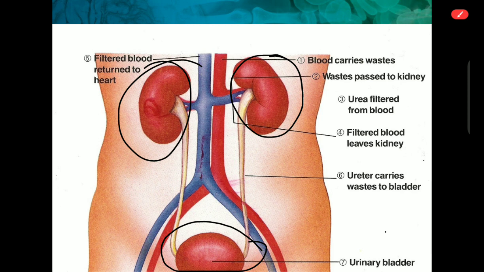After that, the ureter collects all the waste products filtered by the kidney, and it is collected inside the urinary bladder.